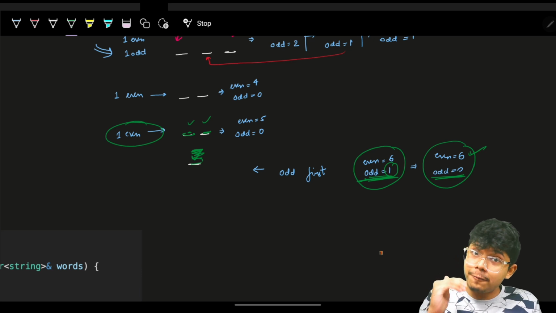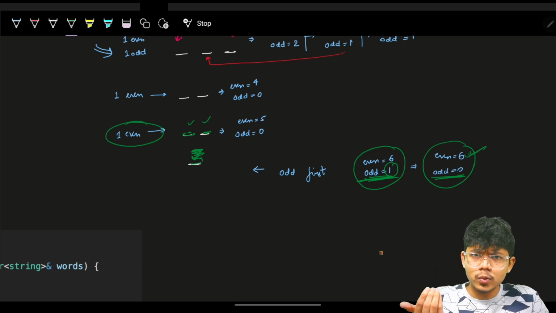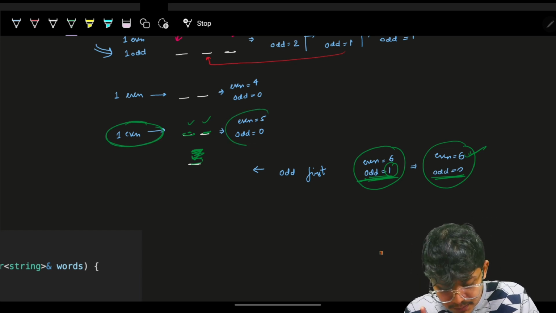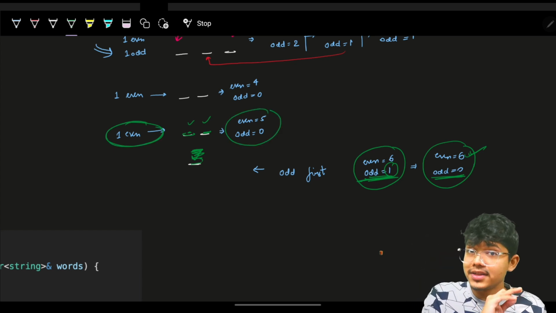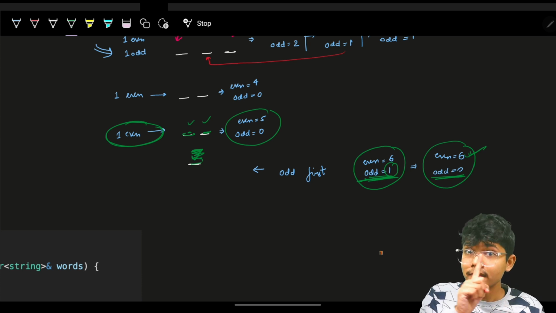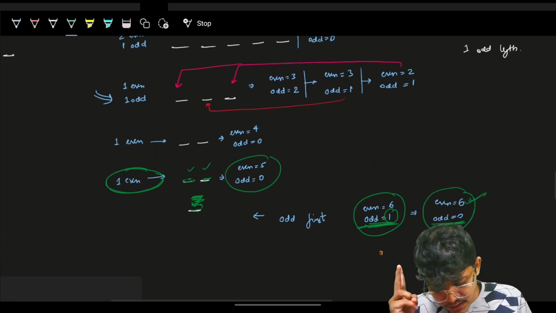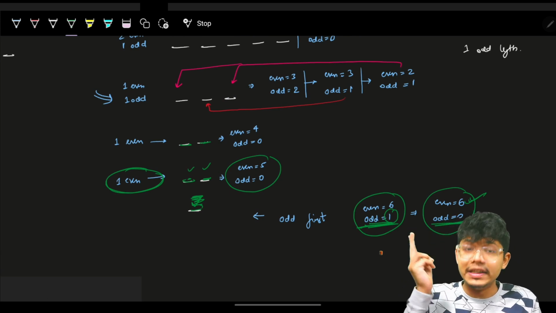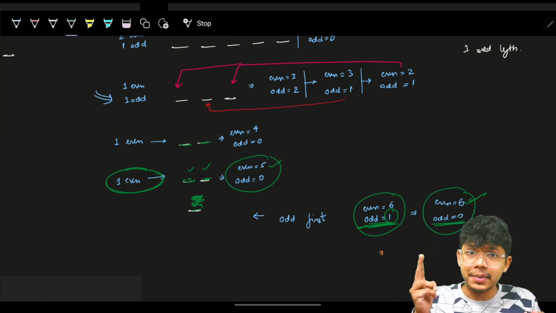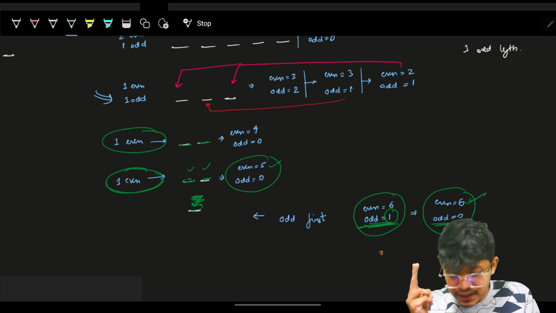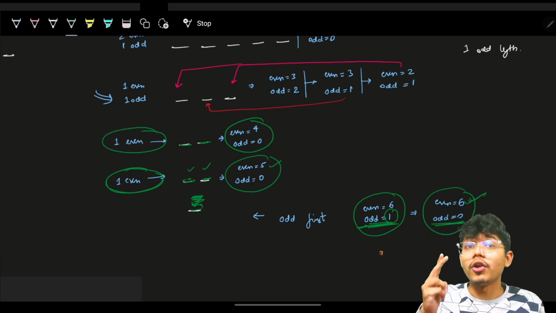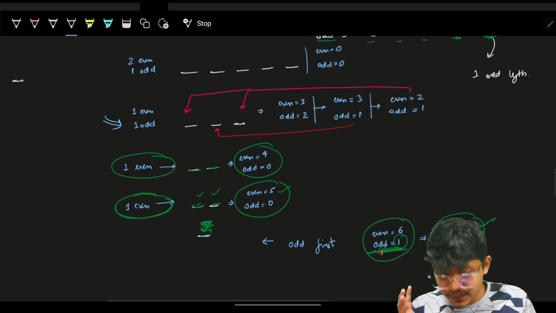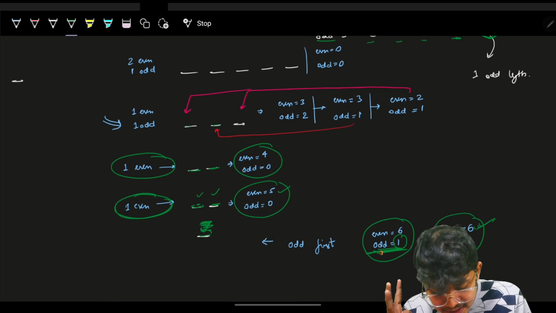Now I have put the even, because I had 6 even pairs and I only need 1 even pair. So my remaining even pairs are 5, and odd values remaining are 0. The answer is 2 so far. Now for the next element, its length is also 2. For him also, I need 1 even pair. I have 5 even pairs remaining, so I can use 1. Now even pairs remaining are 4, and odd values remaining are 0. But my answer has increased to 3. I have 3 palindromes.